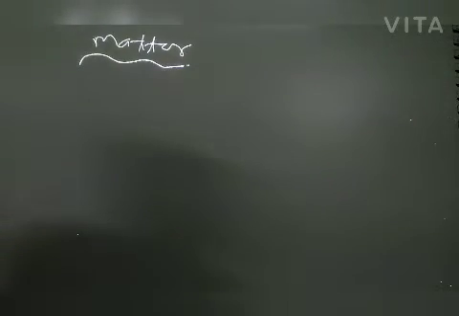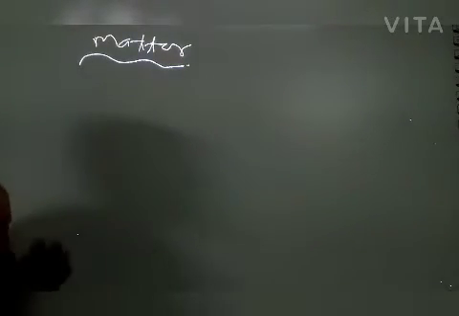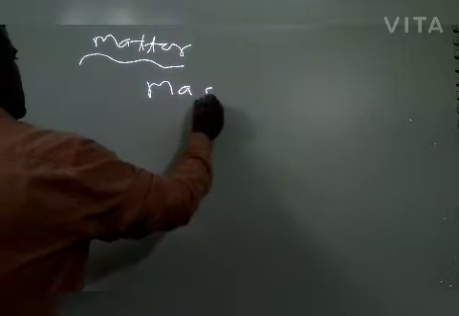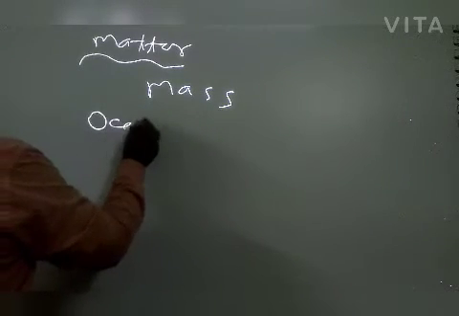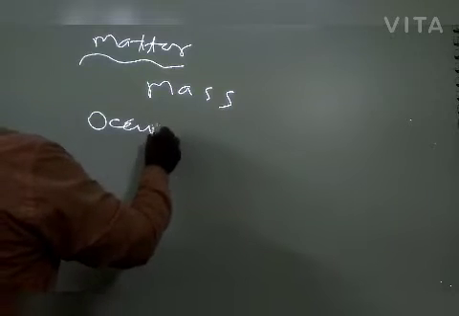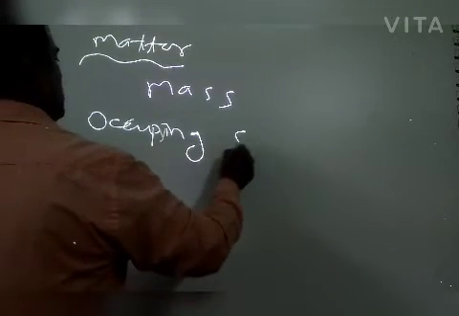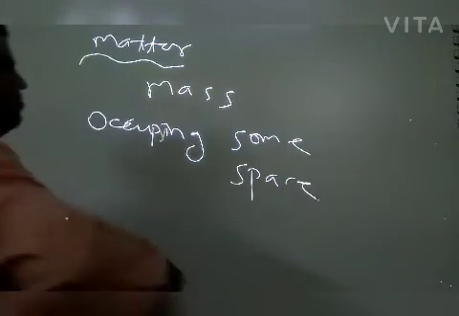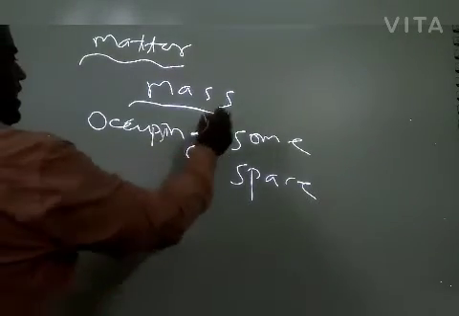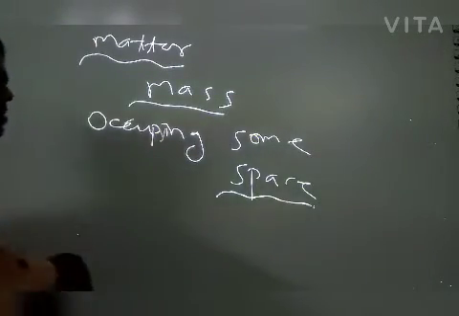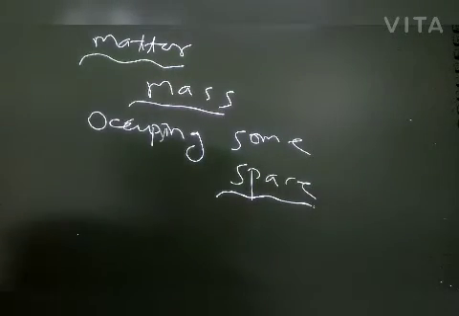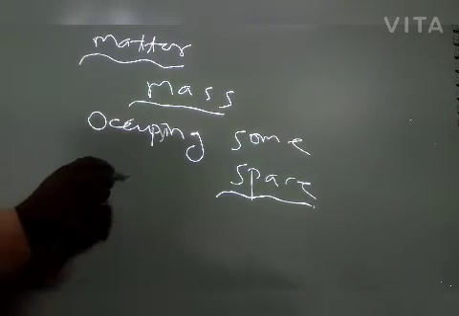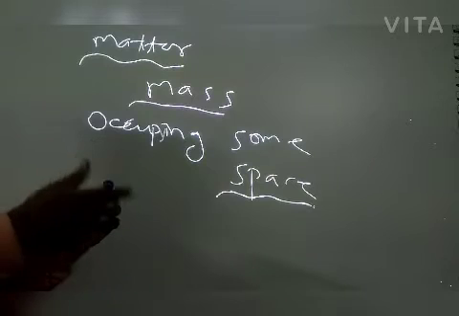What is matter? Anything having mass and occupying some space is called matter. Here the duster is a matter, and that pen is also a matter, because it has mass and occupies some space.